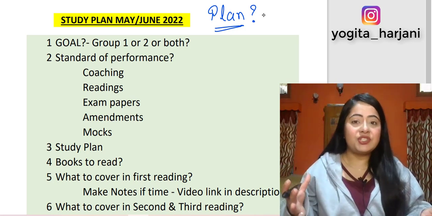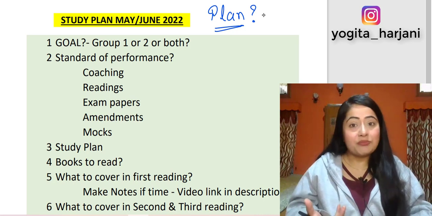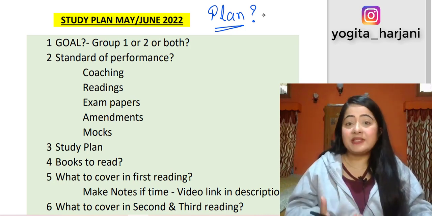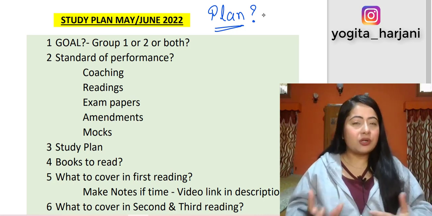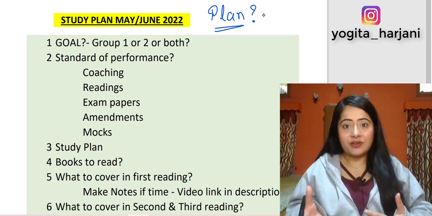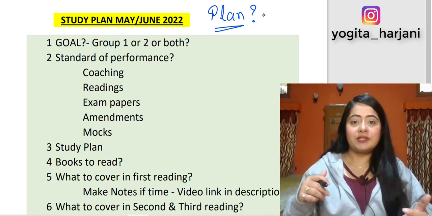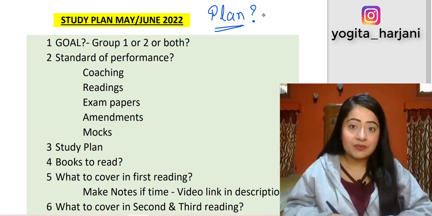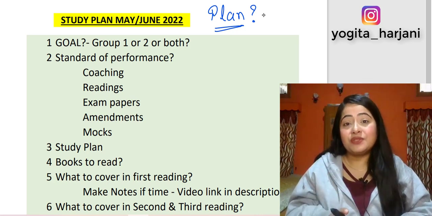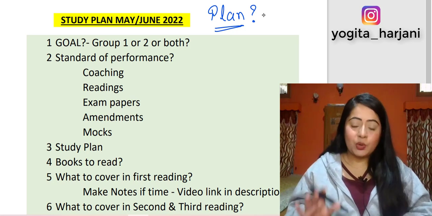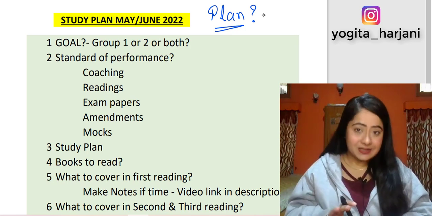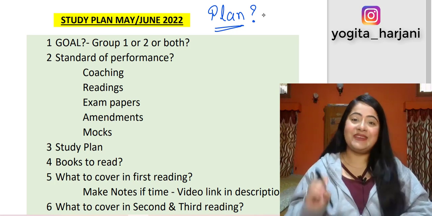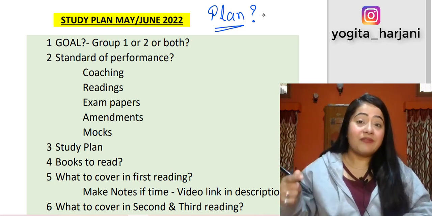If you do not have a strategy, then you will study as per your temperament. Some days when you have time, you might study for long hours. Some days you might not feel like it, you might not study at all, right? Some days your friend is studying, so you might study. Some days your friend is busy with something else and you might also get distracted and do something else. And we know that in the examination, the result is low. Only 10% on an average people pass in the examination. If you want to be in those 10%, then you need to have a strategy.